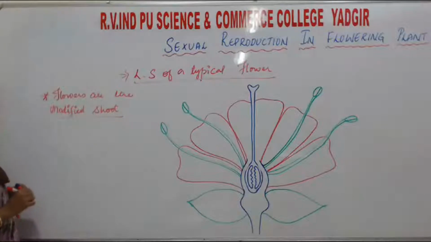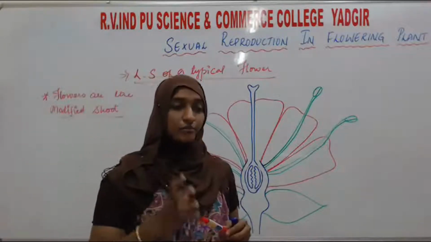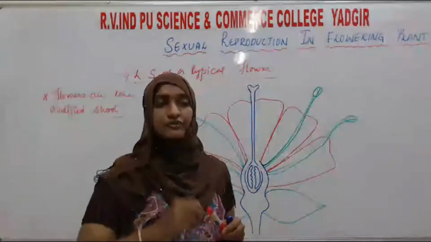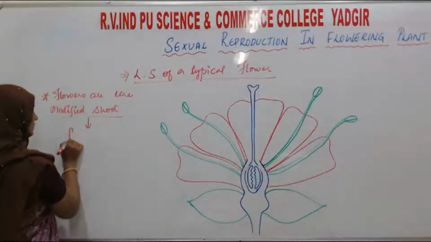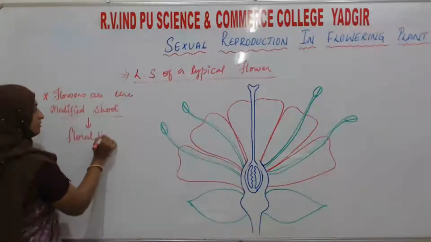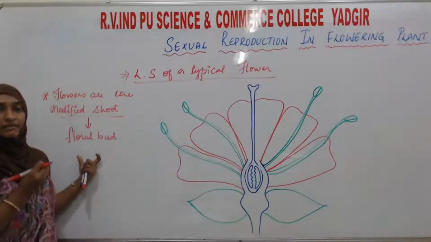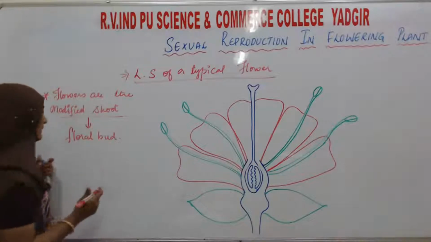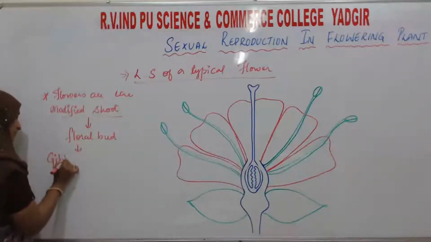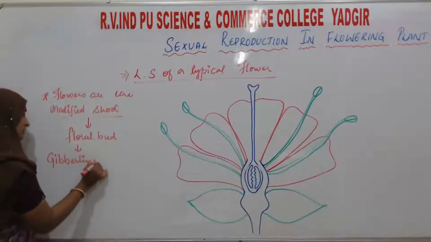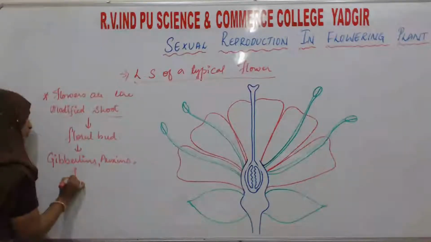These modified shoots, when a flower is going to grow, will first give rise to a bud. What can we call that modified shoot? It is a floral bud. On this floral bud there will be an action of certain hormones. What are those hormones? Gibberellin, auxins, and one more hormone, that is florigen.